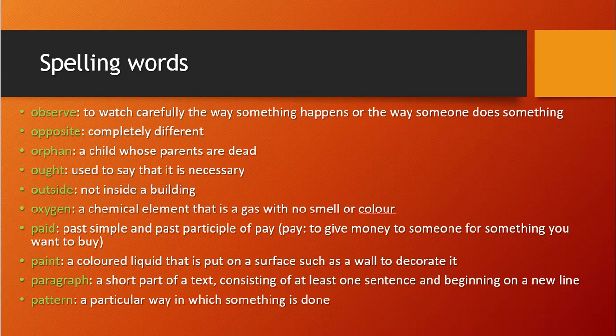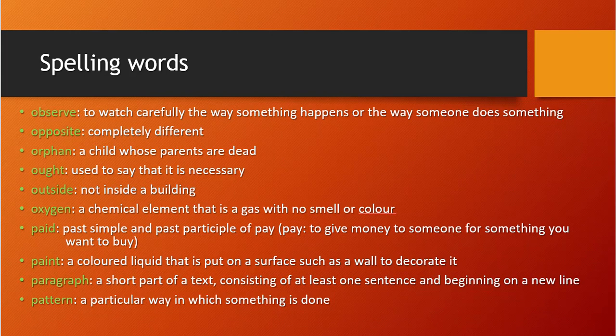Second, opposite. Something is there, and it's completely different from that word. That we call opposite. Like you are on one side of the road, the left side. You are standing on the left side of the road, and your friend is standing on the right side of the road. Okay. So what will you say? Your friend is standing on the opposite side of the road, right? So opposite is completely different, like up and down. Those are opposite words. Orphan, a child whose parents are dead. A child whose parents are dead, then we will call it an orphan.